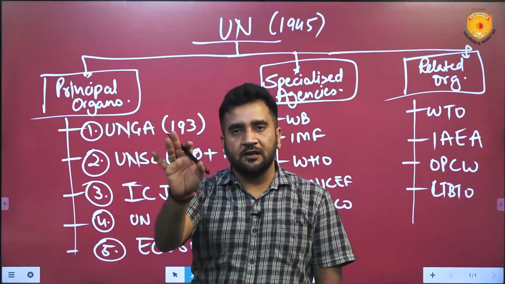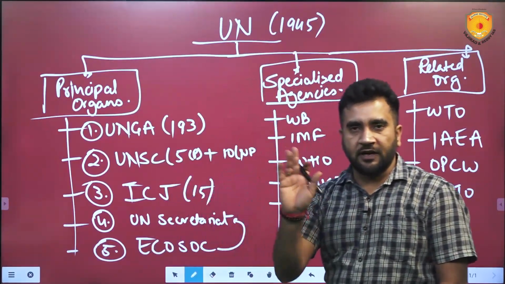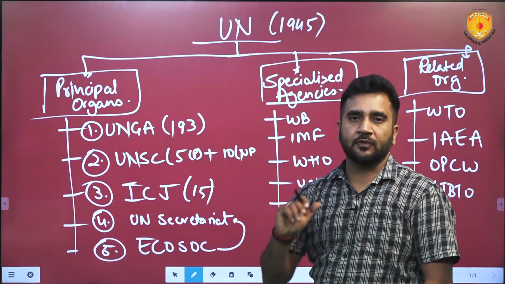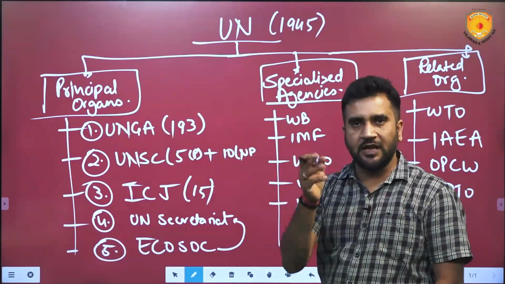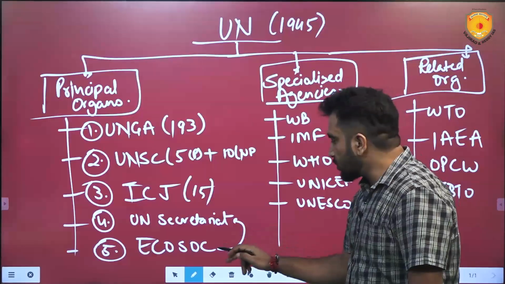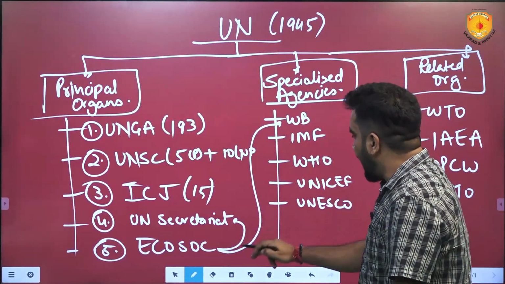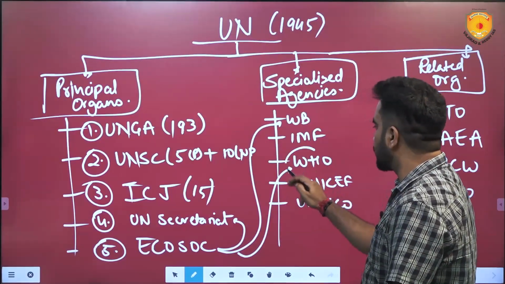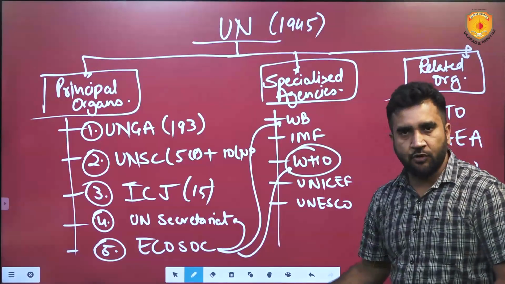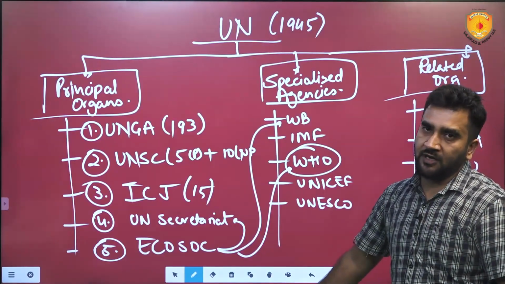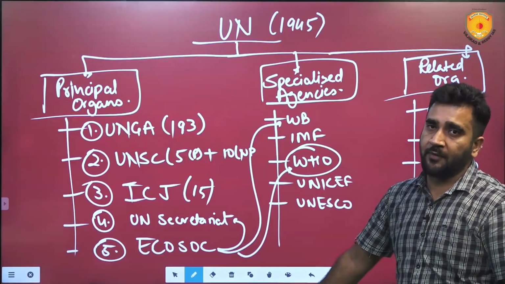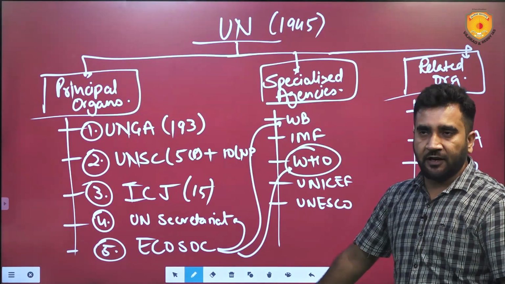So ECOSOC will tell the Secretariat, okay, wait, I'll coordinate with the specialized agencies who will be doing that, and I'll come back to you. ECOSOC goes to the World Bank and ECOSOC goes to WHO. When it goes to WHO, ECOSOC says, I want you to administer this vaccination program in Africa.